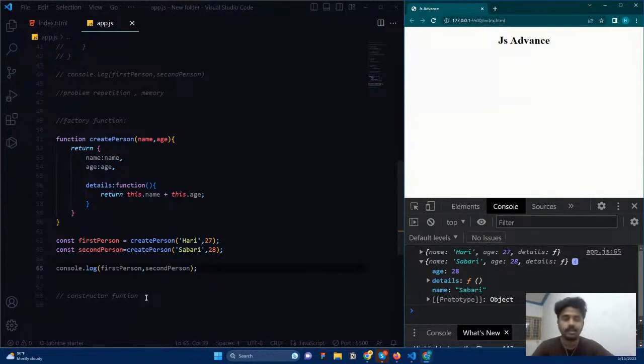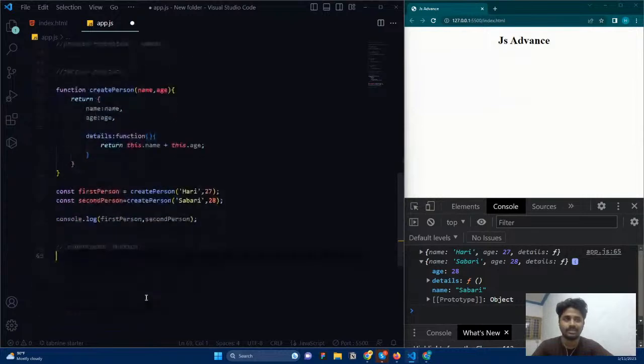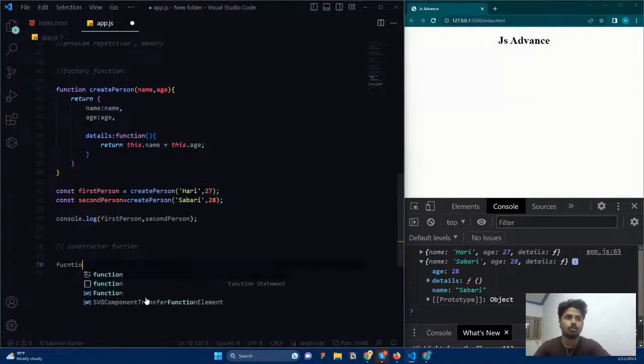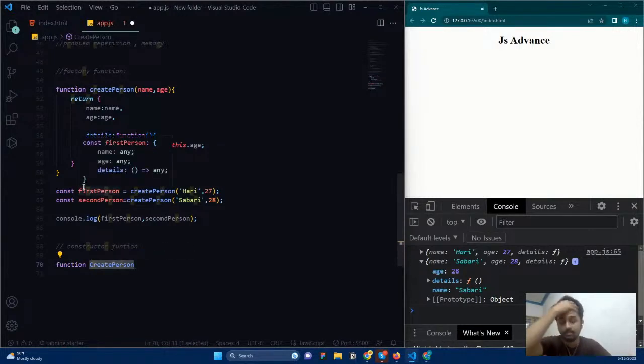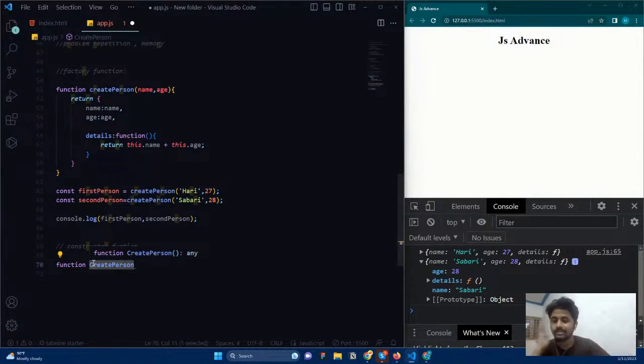So for that, we need to create our own constructor. How can we create our constructor function? Same as before, a function. To differentiate a normal function from a constructor function, use caps. I just need to say CreatePerson. You can see the starting letter is a capital. Basically we use lower camel case syntax in JavaScript, where the starting word is always small, but for a constructor, use a capital letter. That is well and good.